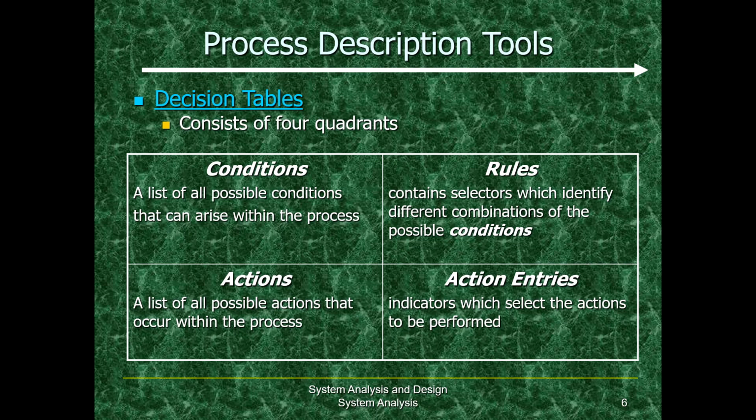Conditions: a list of all possible conditions that can arise within a process. Rules contain selectors which identify different combinations of the possible conditions. Actions: a list of possible actions that can occur within a process. Action entries: an indicator which selects the best possible actions to be performed.